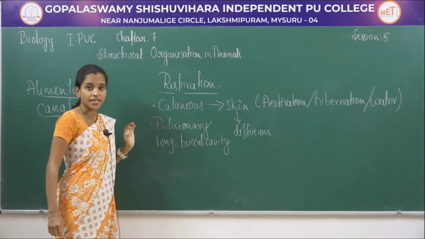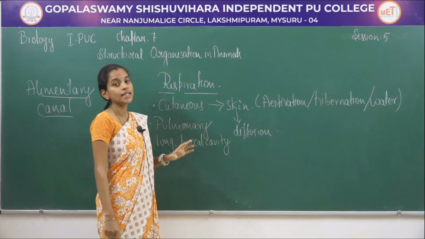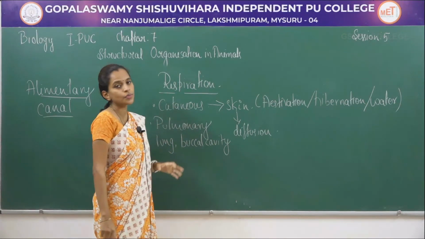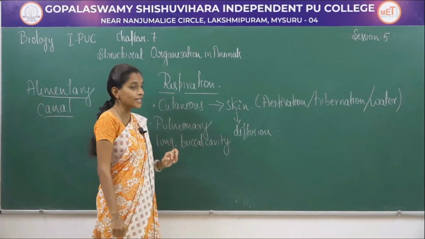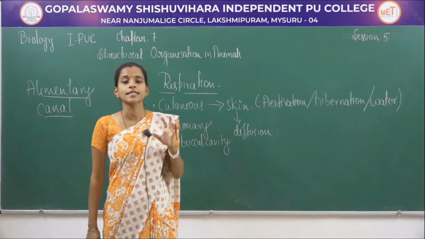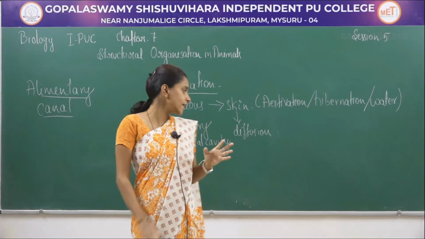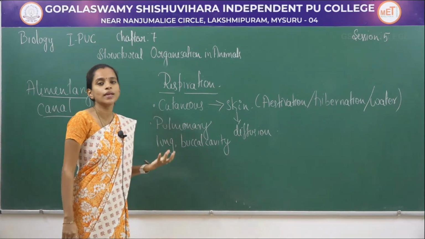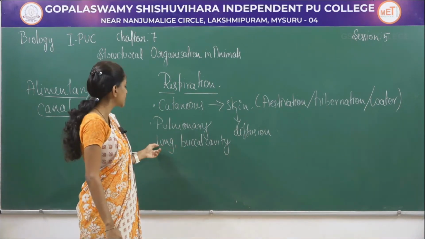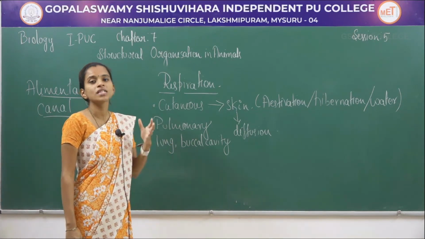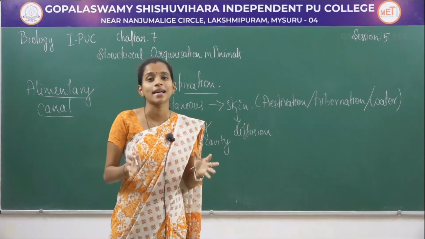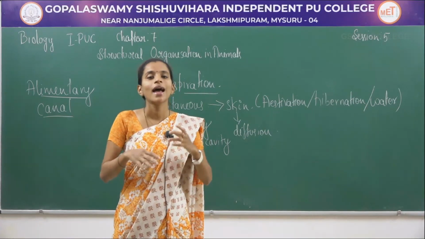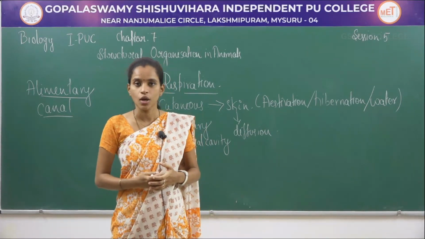Next, pulmonary respiration includes respiration through the lungs and respiration through the buccal cavity when the organism is on land. The lungs are present in the thorax region. Near or between the forelimbs, a pair of lungs is present, which are pink in color and sac-like, which helps in storing the air and ejecting out the carbon dioxide.